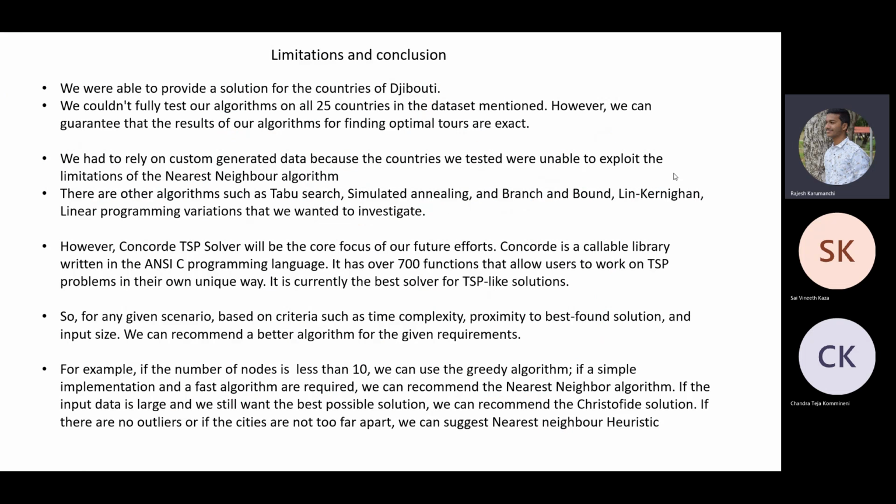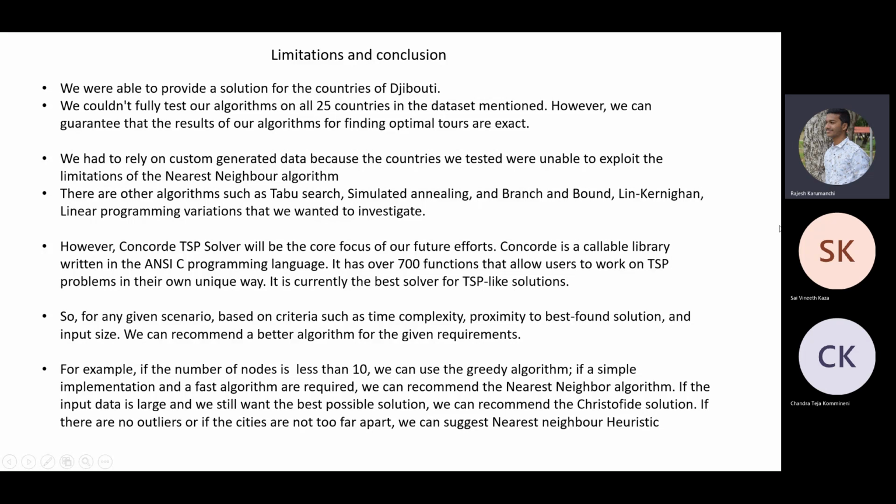But the problem here is that nearest neighbor has a fail case where, if there are many outliers in the data, the nearest neighbor algorithm may fail. So for that, we had to rely on some custom generated data in order to explore that fact. There are also many algorithms like Tabu search, simulated annealing, branch and bound, Lin-Kernighan, and many others. We couldn't get enough time to explore all of these.